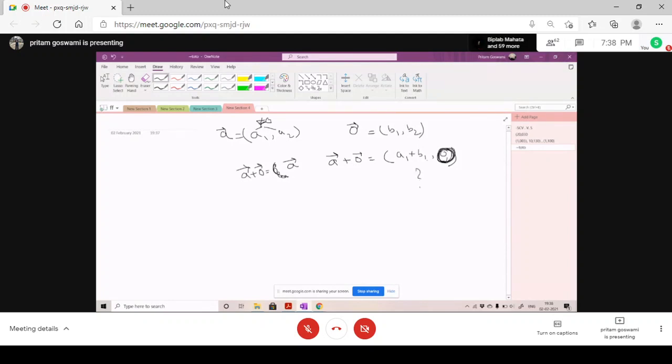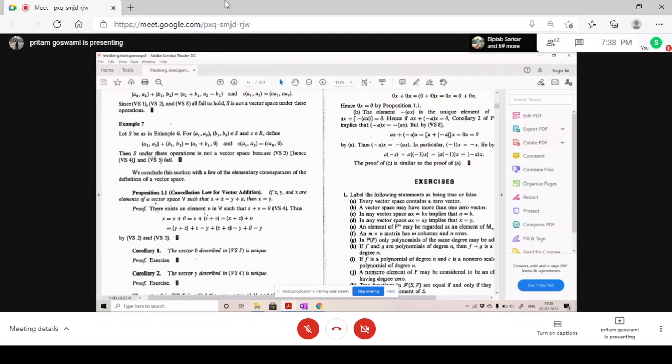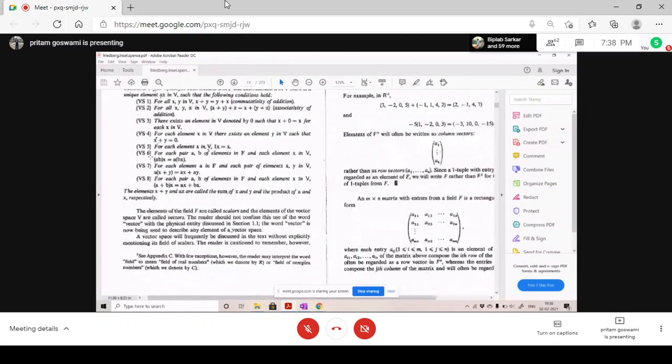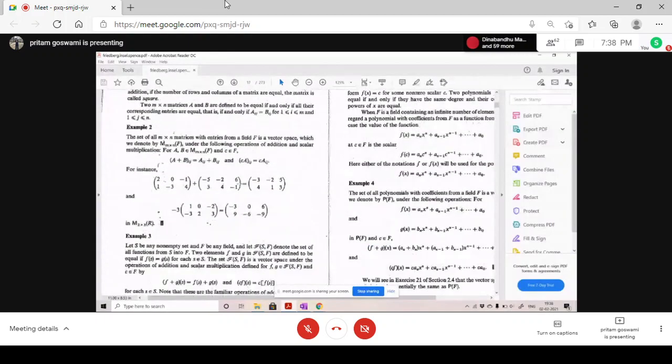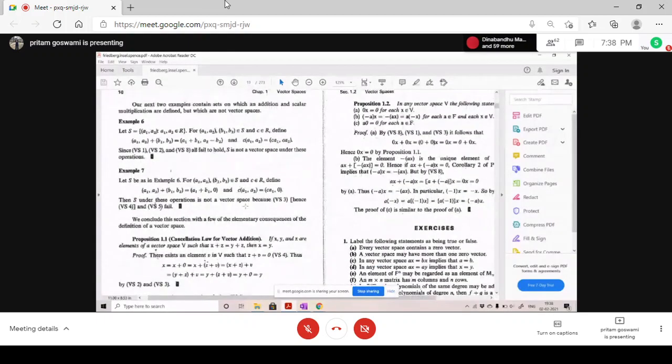So VS3 fails. Now from that they are concluding that VS5 will also fail. What was VS5? VS5: for each element x in V, 1x equals to x. Okay, 1x should be x, but if you say c is equal to 1 here, then 1 into x, again if you consider the x vector where both components are non-zero, you get a 0 component here.